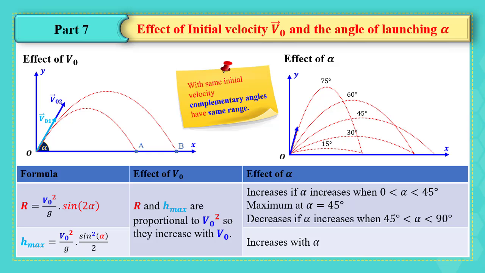Like what? Like launching it with the angle 15 and the angle of 75 degrees. 15 plus 75 is 90 degrees, and both have the same range. What about 30 and 60? The same. 30 plus 60 is 90, and both have the same range.